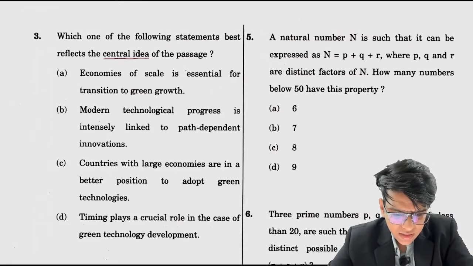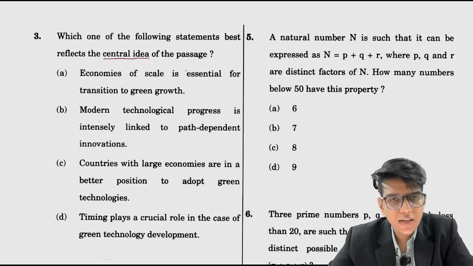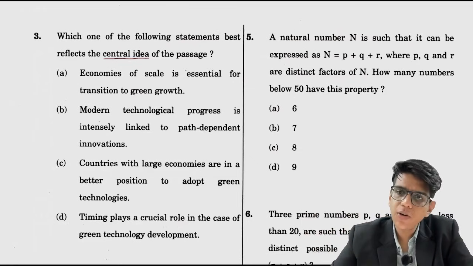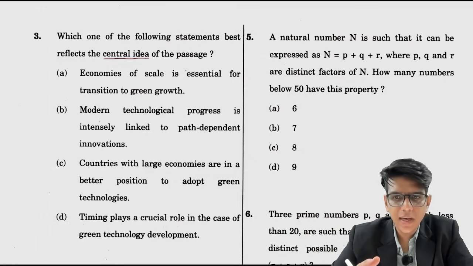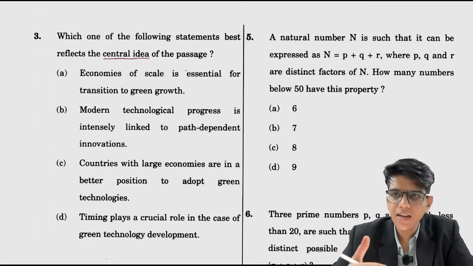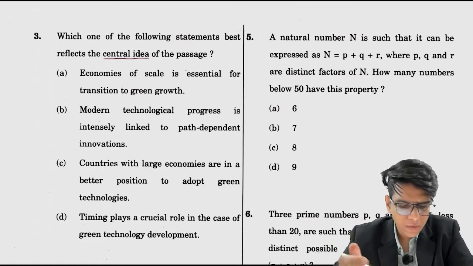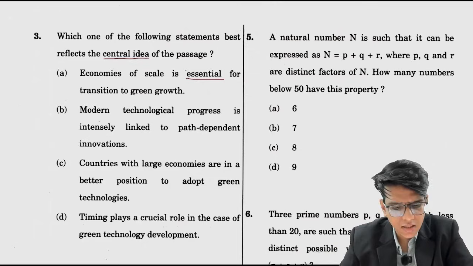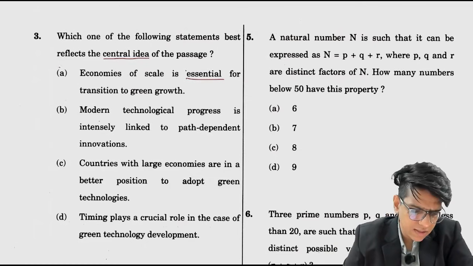Economies of scale is essential for transition to green growth. Now if you read what was the passage के जो पहले स्टार्ट करता है उसको फायदा हो सकता है if technology advances quicker than anticipated, है ना? तो उसके तरह का कुछ central idea you need to find out. So economies of scale is essential. Essential is extreme, right? This is essential for transition to green growth, not necessarily.